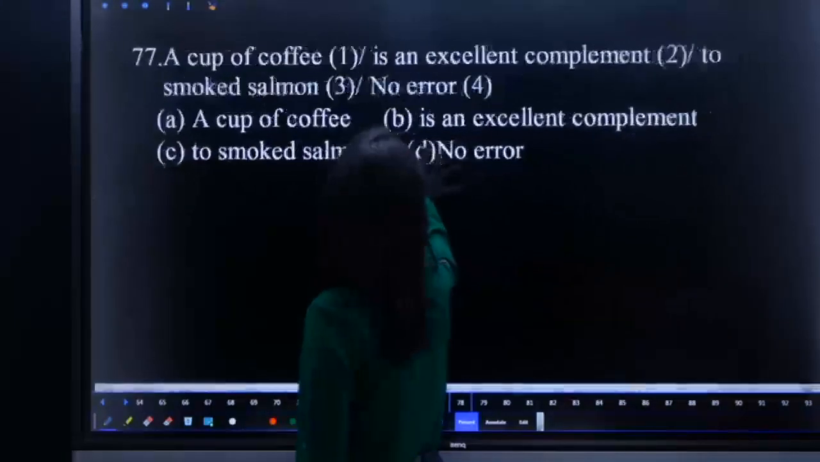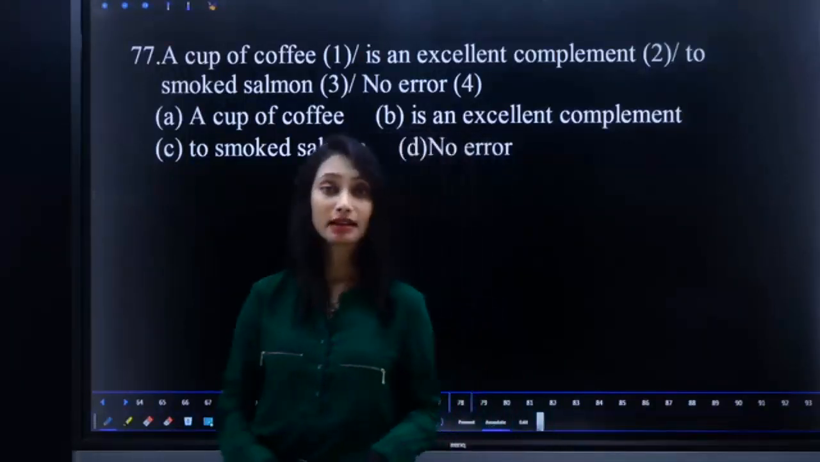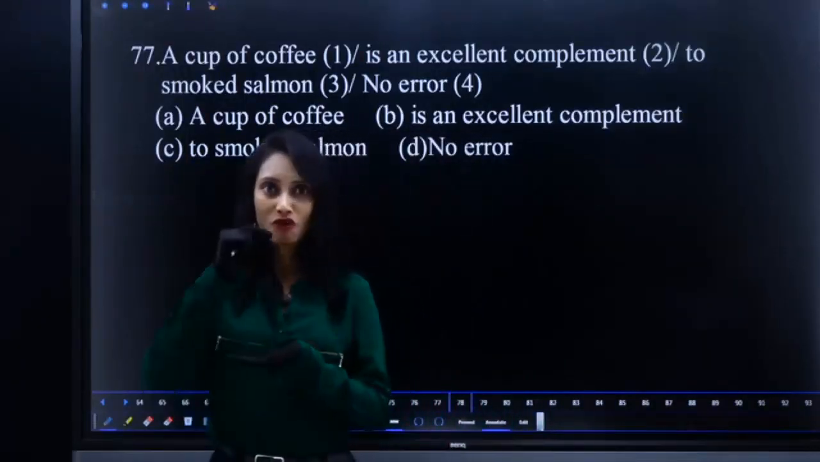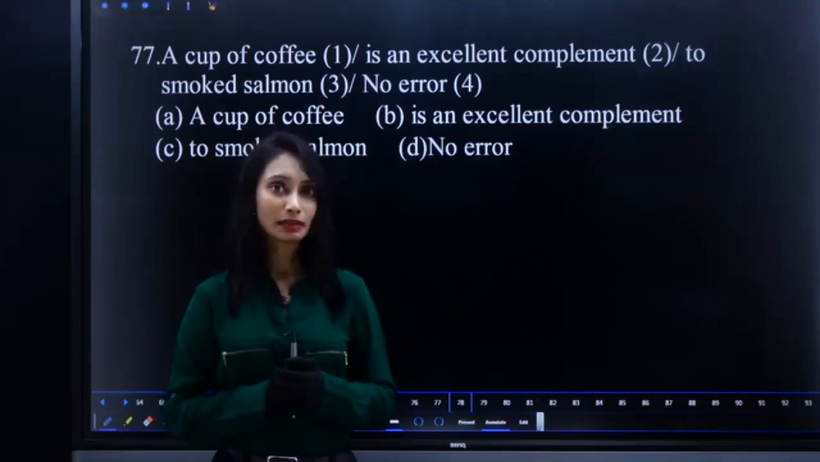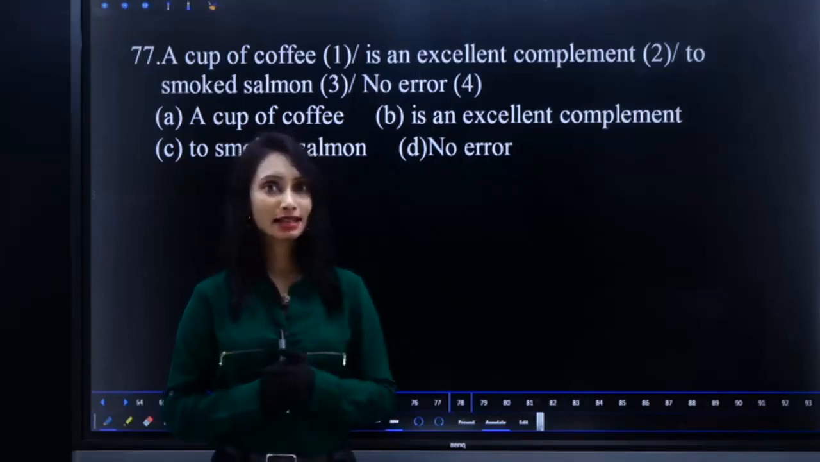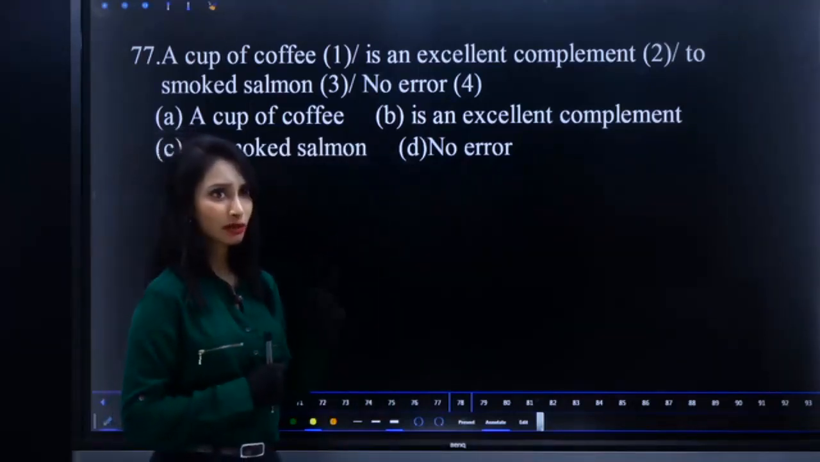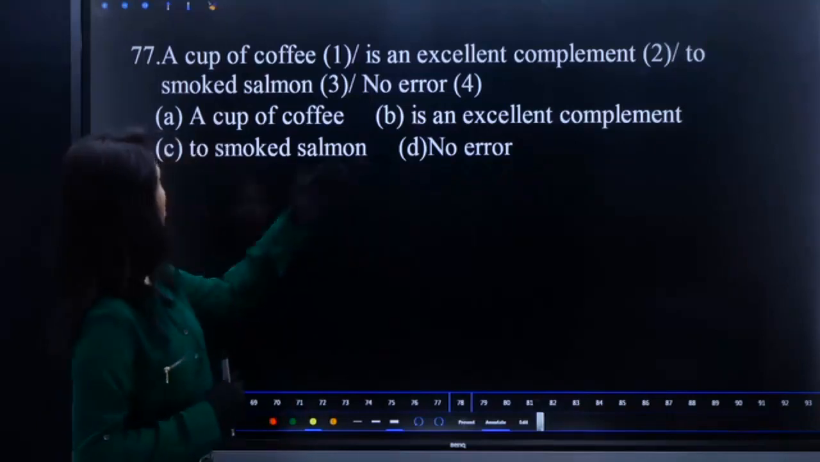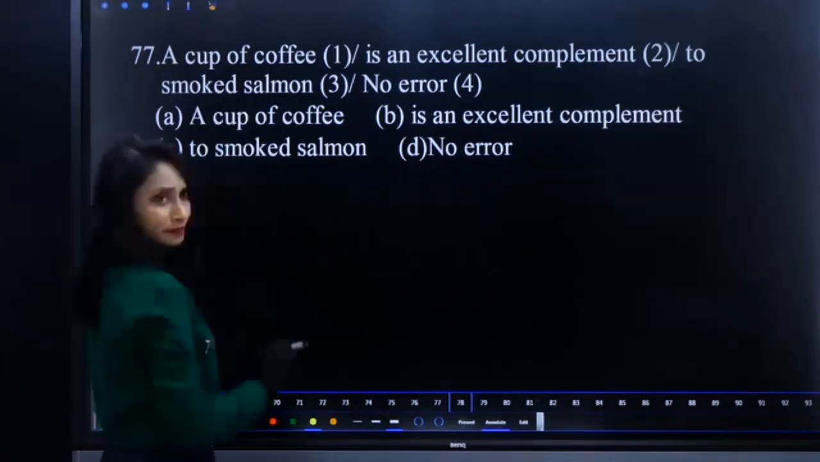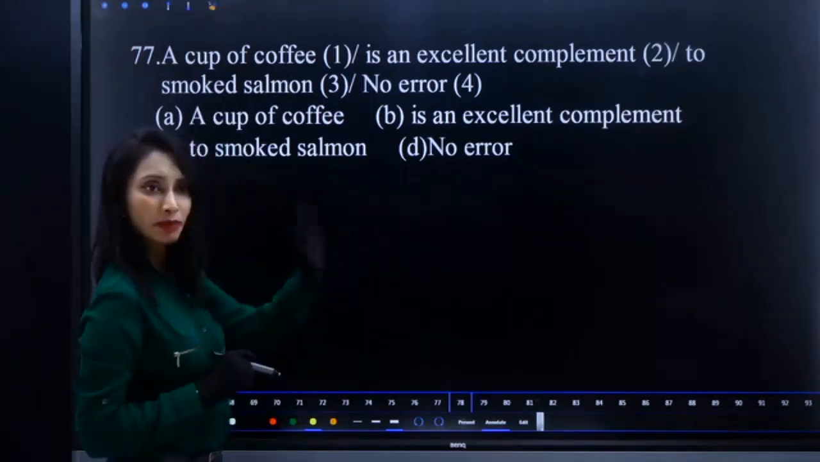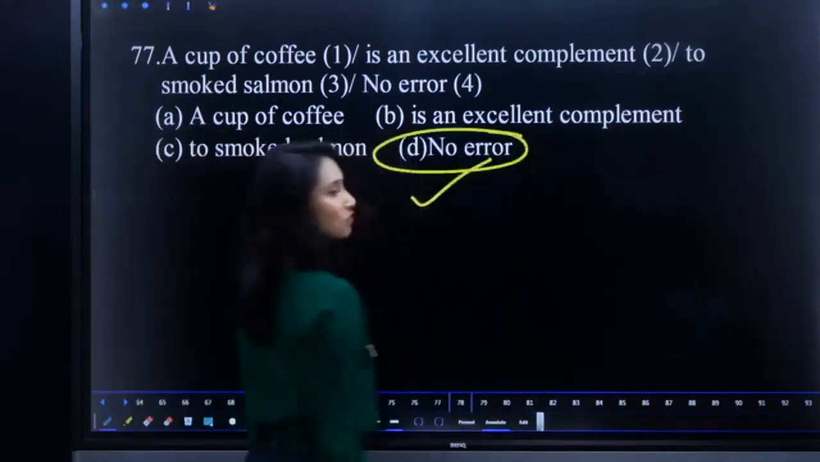A cup of coffee is an excellent compliment to smoked salmon. What is the error? A cup of coffee is an excellent compliment to smoked salmon. It is salmon, L is silent. A cup of coffee is an excellent compliment. You know the meaning of compliment, right? To smoked salmon. What is the error and what should be the correction? A cup of coffee, singular, so is an excellent compliment, all right, to smoked salmon. So there is no correction. The answer is no error.